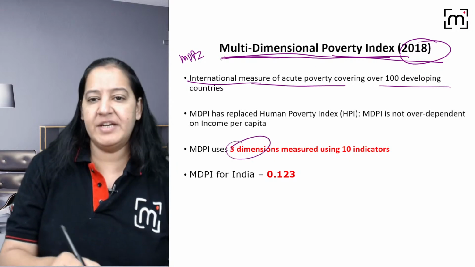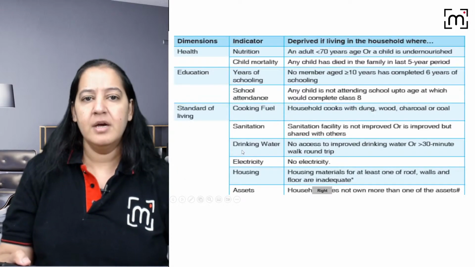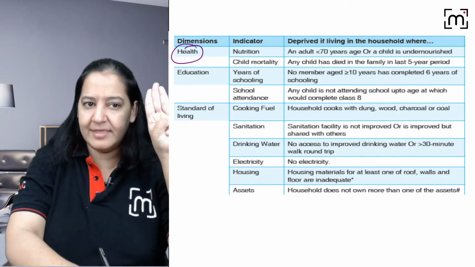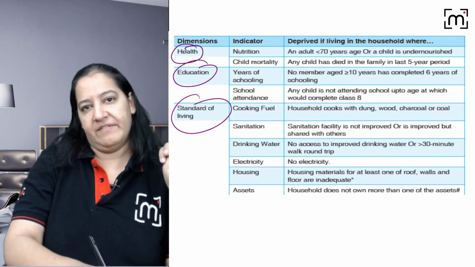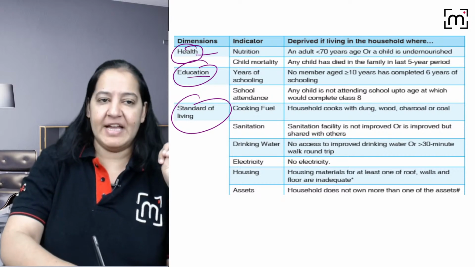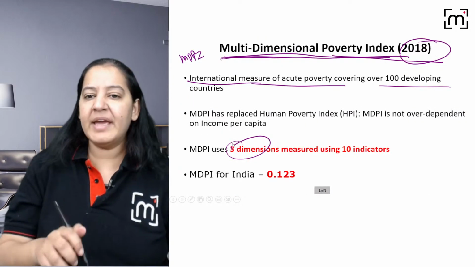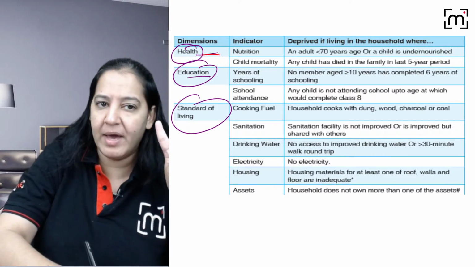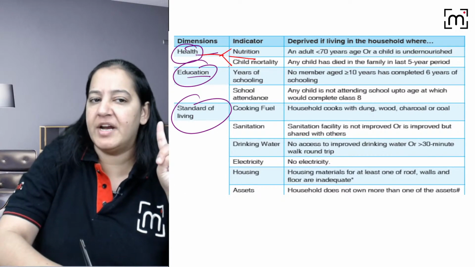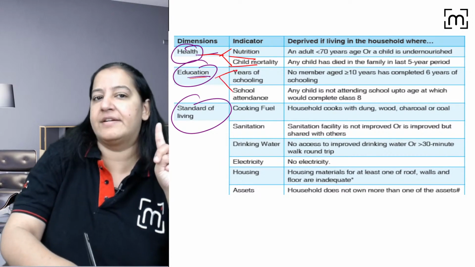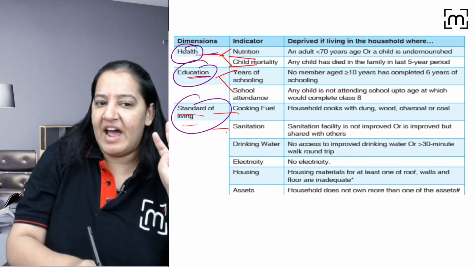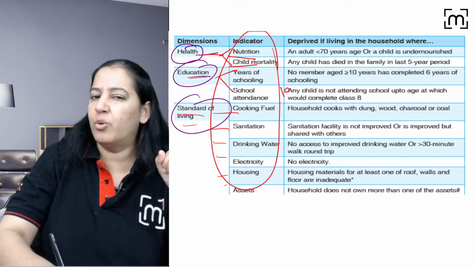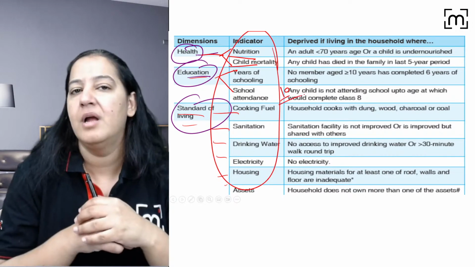It also has 3 dimensions. What are the 3 dimensions here? Health, education, and standard of living. Among each dimension there are multiple indicators. In health we have two indicators, nutrition and child mortality. In education we have two indicators. In the standard of living we have 5. So in total we have 10 indicators. Don't learn the indicators, I'm not asking you to, but learn the total.